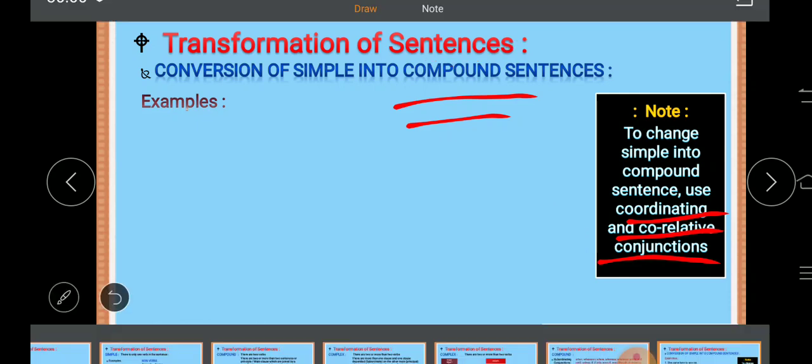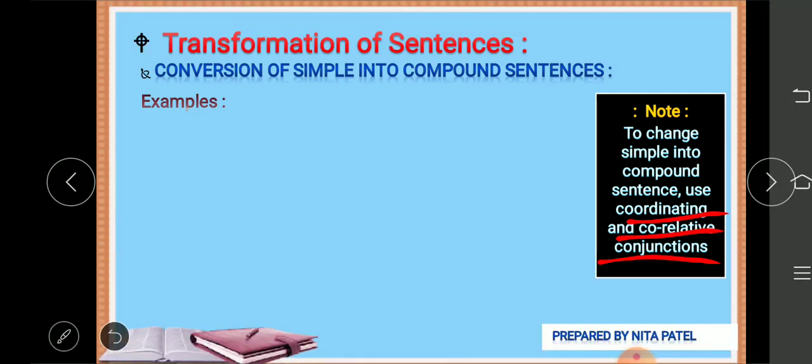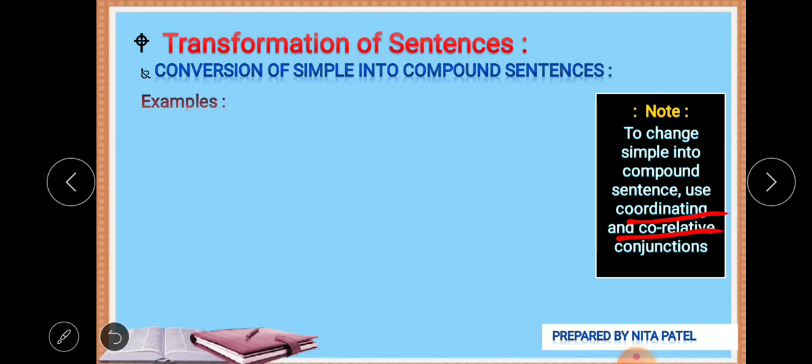Okay, so let's see the simple sentences and try to convert them into compound sentences. One thing I would like to tell you guys is that there is no technical method. In the earlier part also, there were transformations where you won't find a complete practical method. You have to use your mind, and then you can convert the sentences. But there are certain notes or tips available that you can use to frame your sentences.